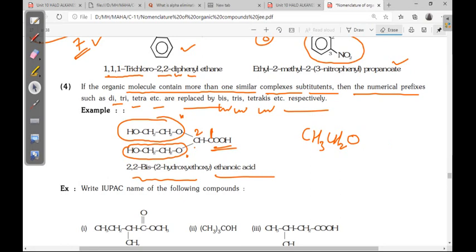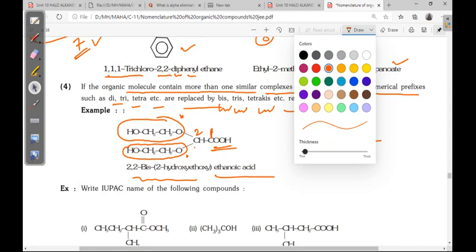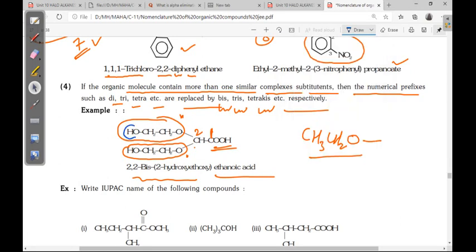That is why it is complex. That is the reason this is complex. This much is ethoxy, and this ethoxy has one OH. So what is the position of that? 1, 2. In the second position, the hydroxy group is there. 2-hydroxy ethoxy ethanoic acid. But these 2-hydroxy ethoxy groups are 2 times.